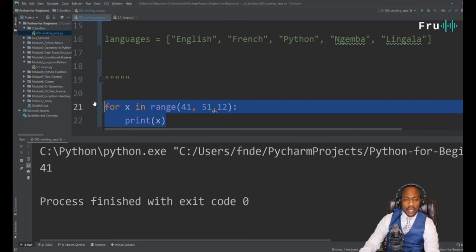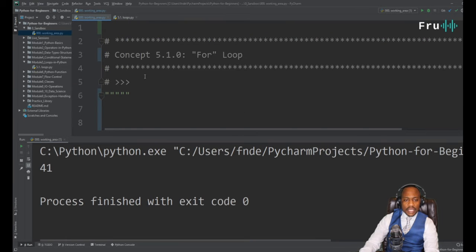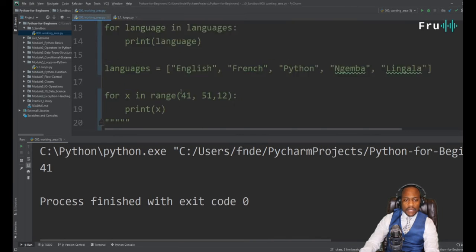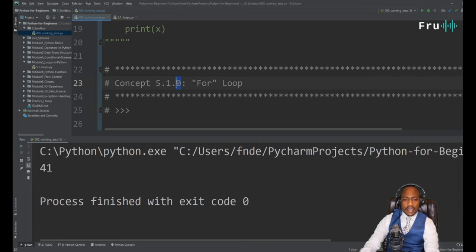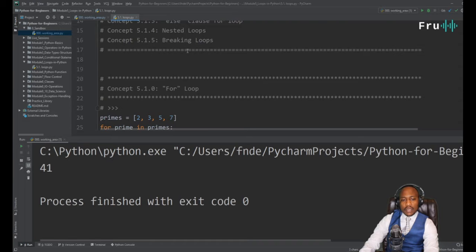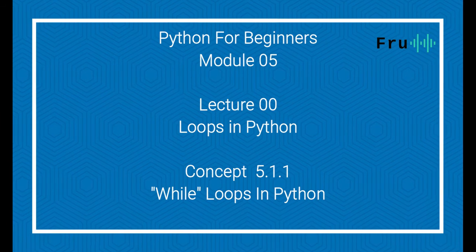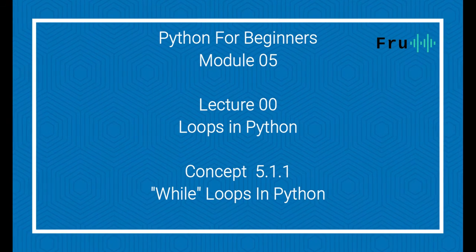So I'm going to move this into the comment section here, but I encourage you guys to really play with loops. It's very, very powerful. And the next concept we're going to look at after for loops is the loop type called the while loop. I'm going to make sure that I get it correctly here, the while loop.